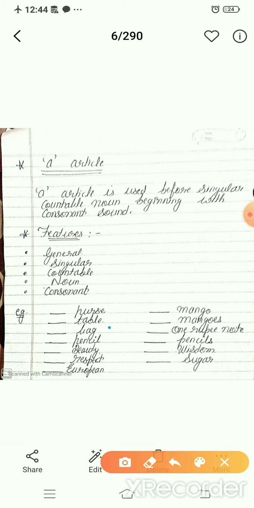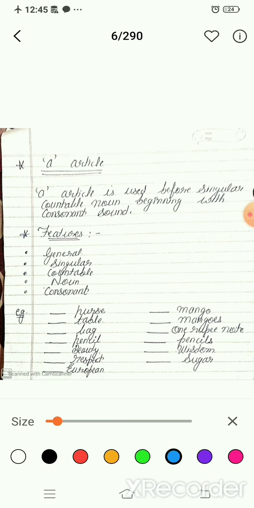Third one is bag. Bag is general and singular, it is countable also, and it is a noun also, and it is a consonant also. Why? Because it is beginning with a consonant, B. B is a consonant, that's why we will fill here a. Okay, is it clear? Now move to the next.